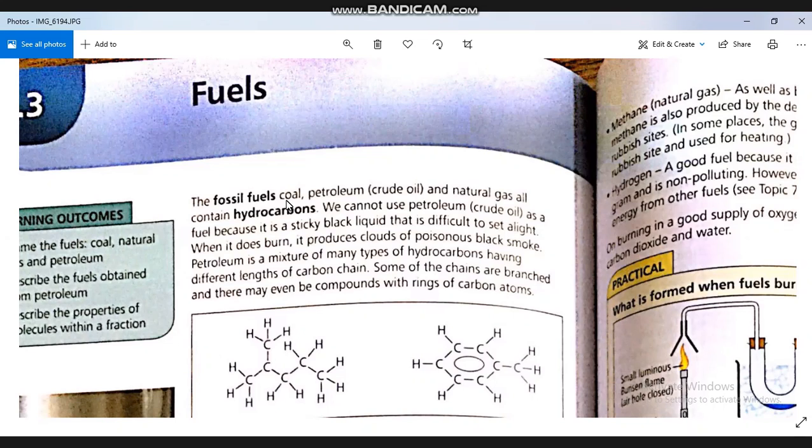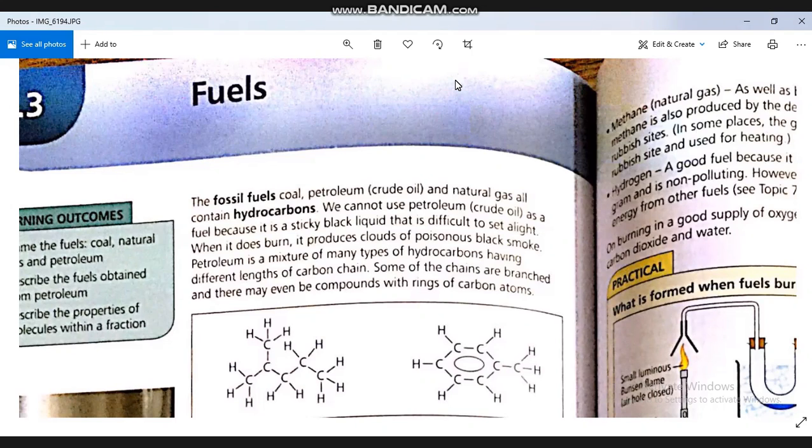You can see in page 217 we have two compounds. The two compounds have the same molecular formula, C4H10, but they have different structural formulas. So they are different compounds. We have many examples of isomers.